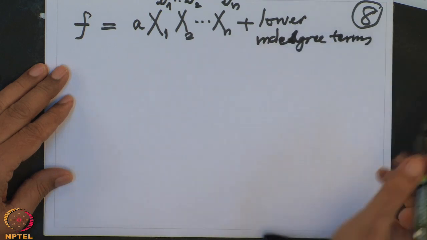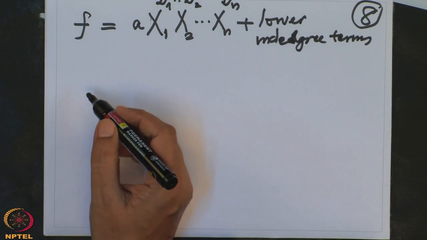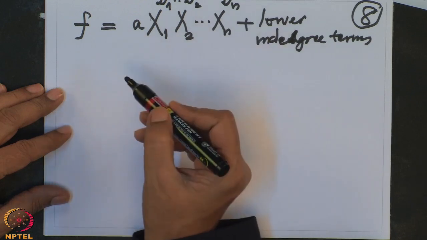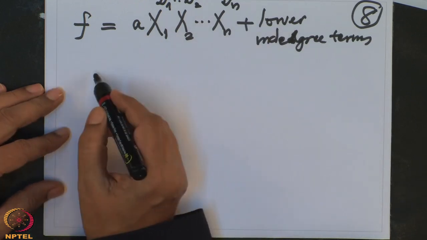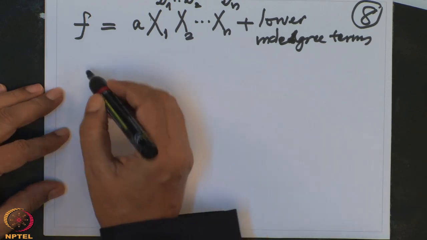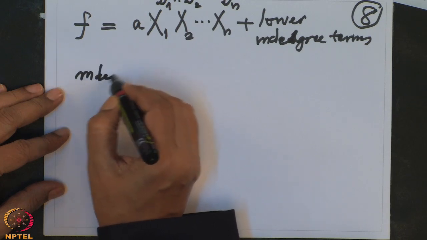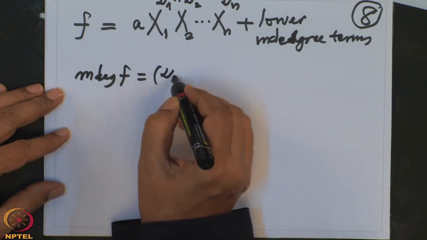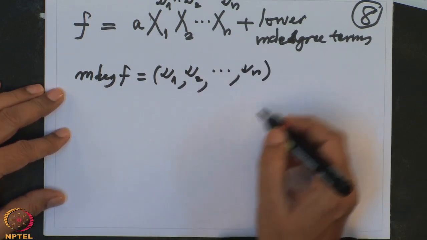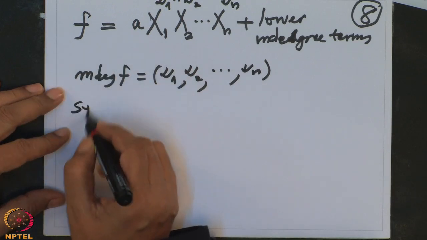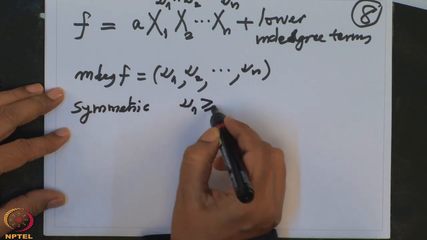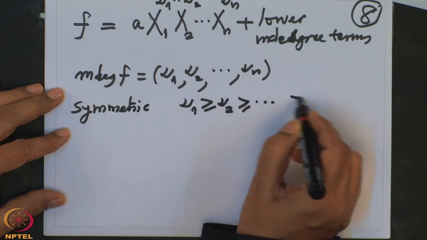Multi-degree terms, and I want to find a symmetric polynomial whose highest degree term is this, and cancel it. So, first note that because the multi-degree of f is equal to (nu 1, nu 2, ..., nu n), we observe that because f is symmetric, symmetry will imply nu 1 is greater than or equal to nu 2, greater than or equal to nu n.